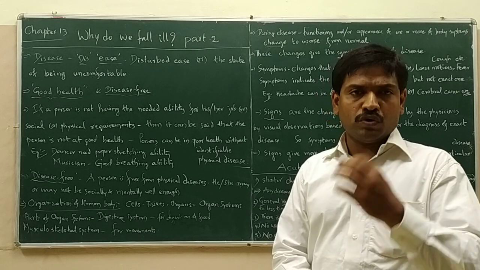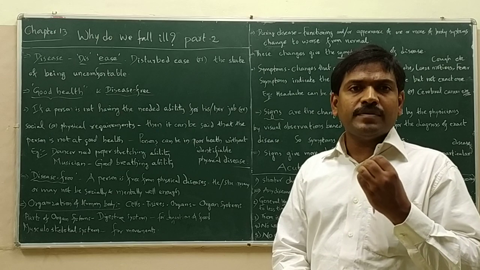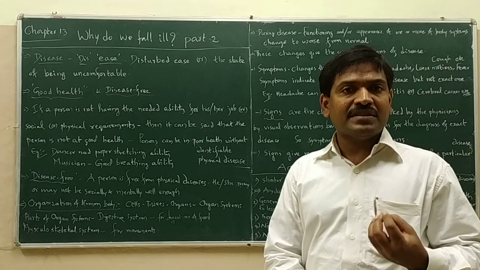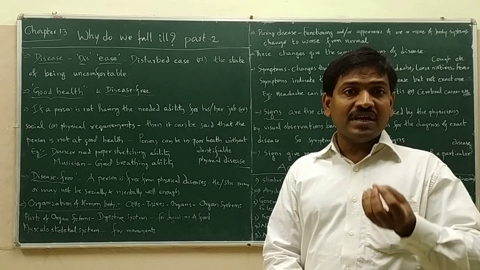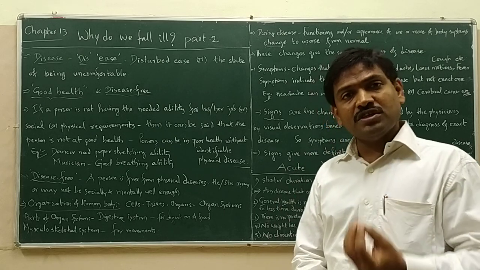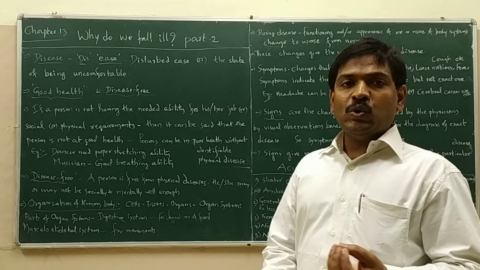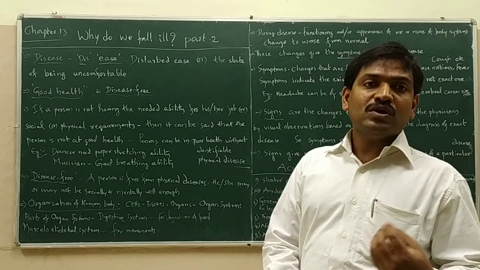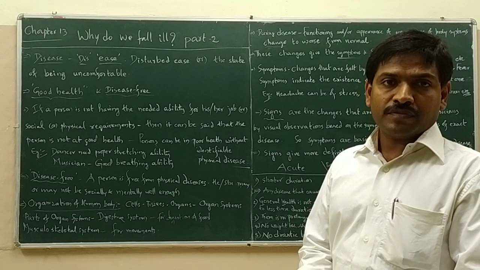If you take a musician who may be making some good notes through a flute, he must be able to have good control over his breathing. He must be able to increase or reduce his breathing as per the notes that he or she intends to make through the flute.